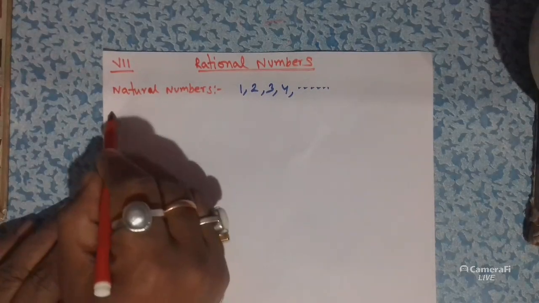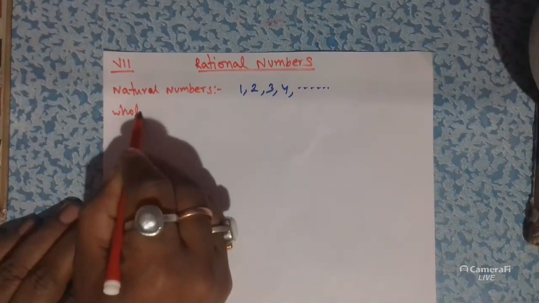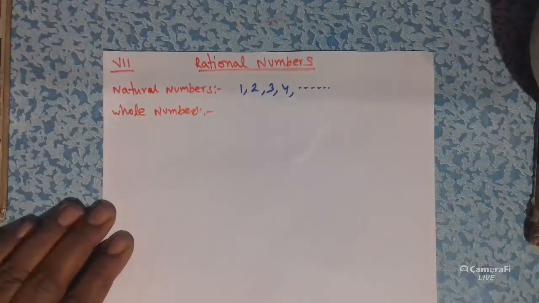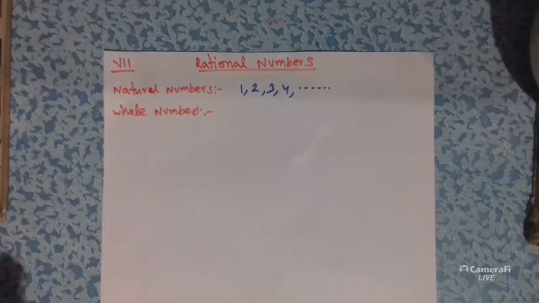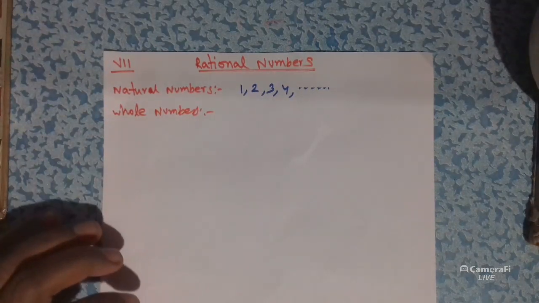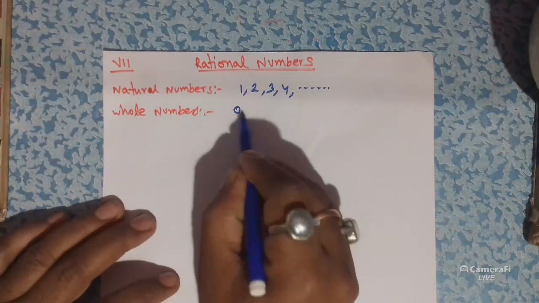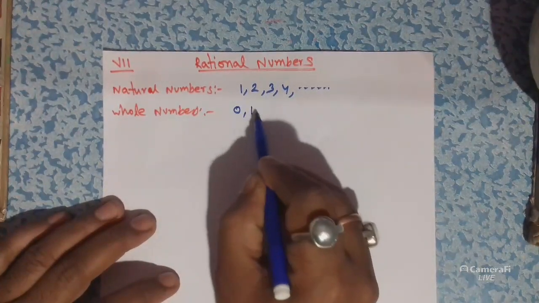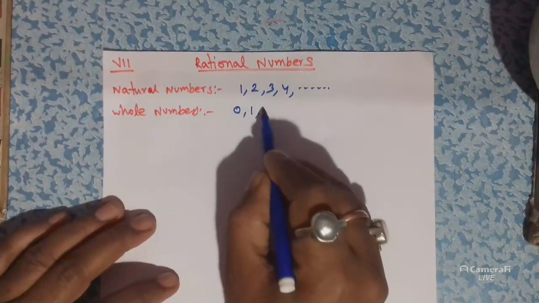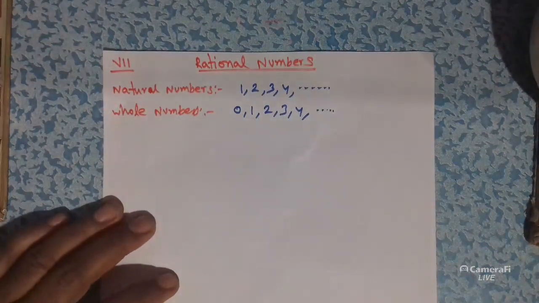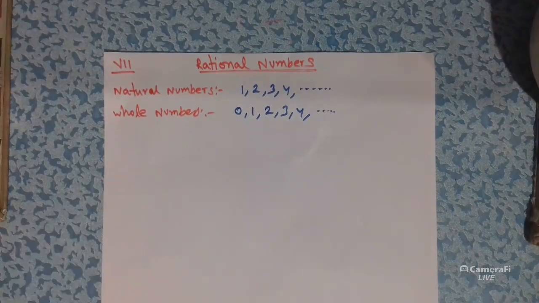Whole numbers. So all natural numbers including 0 are called whole numbers. So whole numbers start from 0. So all natural numbers including 0 are called whole numbers.